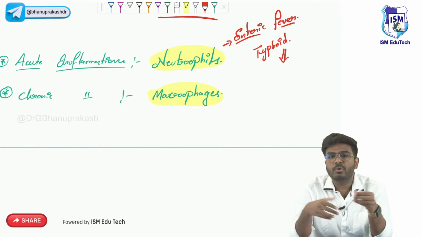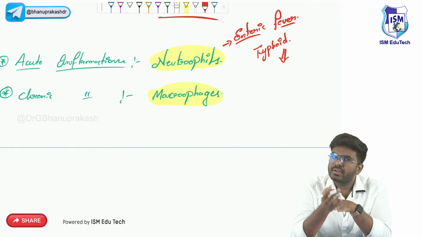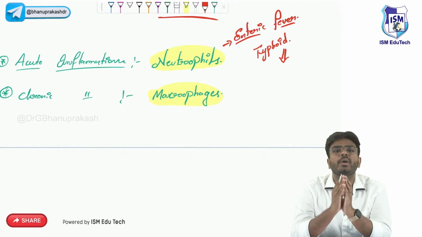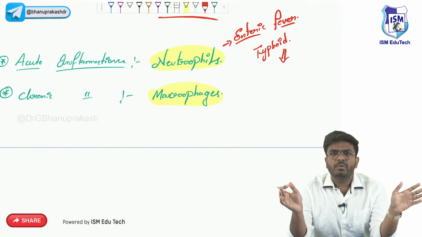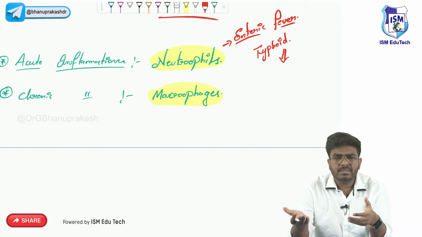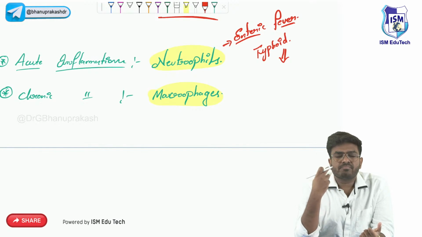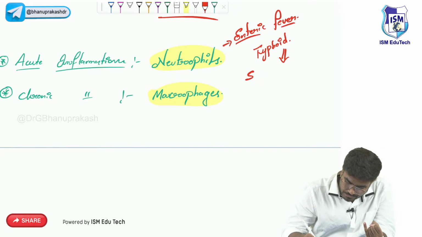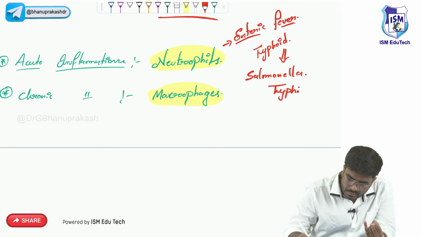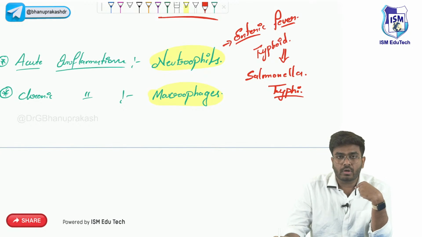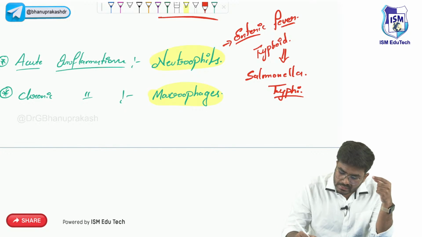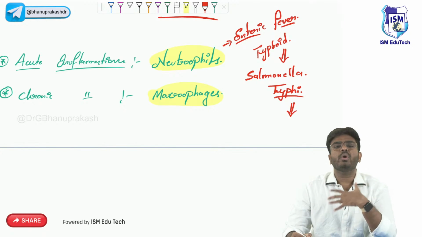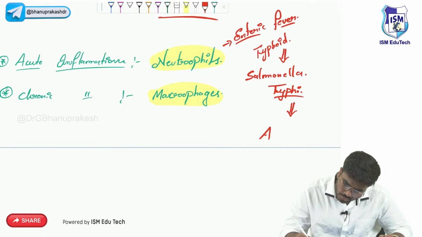Today you went to some local street vendor and you are taking some street food. Definitely the hygiene in those places is going to be horrible, but anyway, you are tempted to eat there. Now, in contaminated food, who is going to stay? Salmonella, Salmonella typhi. Salmonella typhi is going to enter your body via the fecal-oral route, and that causes enteric fever. Do you think this enteric fever is going to stay for years together? Definitely not. This is going to cause acute inflammation, no doubt.